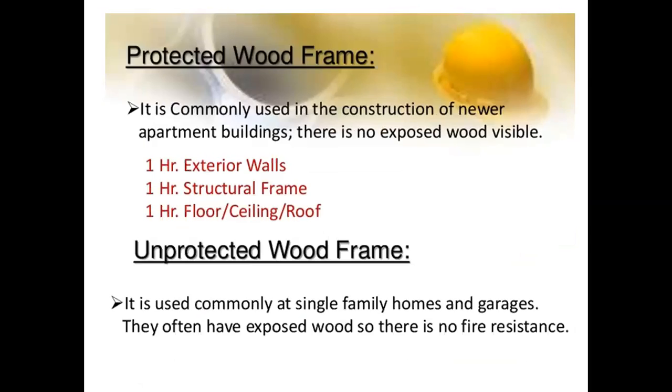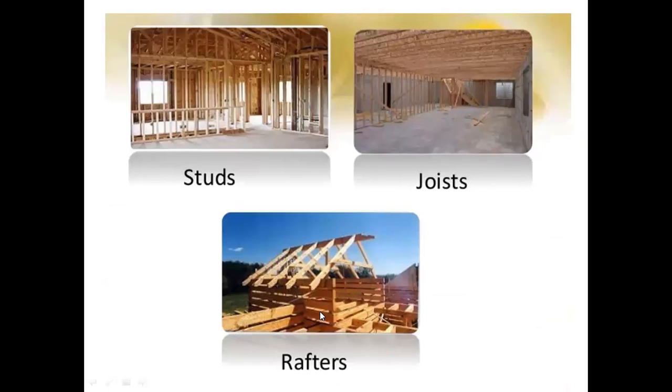Protected wooden frame is 1 hour for exterior walls, 1 hour for structural frame, and 1 hour for floor, ceiling, and roof. Unprotected wood frame is commonly used in single family homes and garages. They often have exposed wood, so there is no fire resistance. The studs are the vertical members, joists are the horizontal members acting as beams, and rafters are called sloping members.